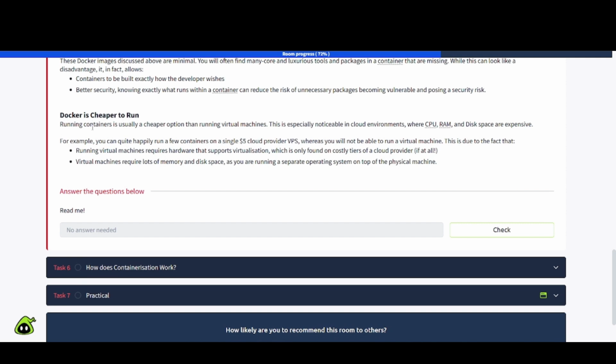Docker is cheaper to run. Running containers is usually a cheaper option than running virtual machines. This is especially noticeable in cloud environments where CPU, RAM, and disk space are expensive. For example, you can quite happily run a few containers on a single $5 cloud provider VPS, whereas you will not be able to run a virtual machine. This is due to the fact that running virtual machines requires hardware that supports virtualization, which is only found on costly tiers of a cloud provider, if at all. Virtual machines require lots of memory and disk space as you are running a separate operating system on top of the physical machine. So, README, we read through everything here.